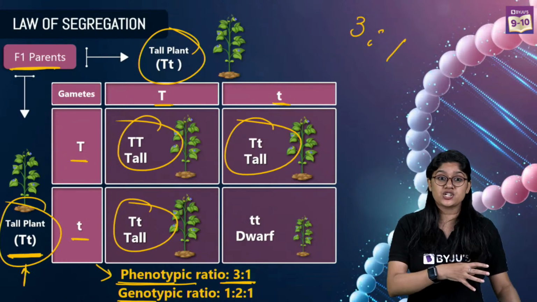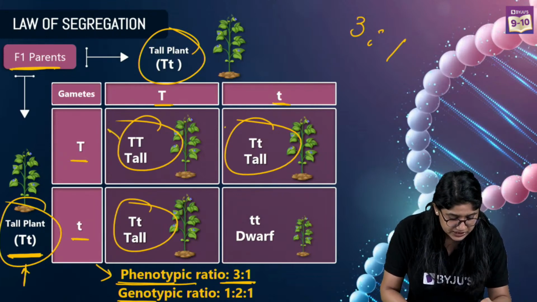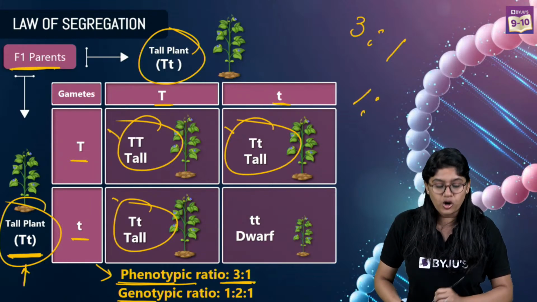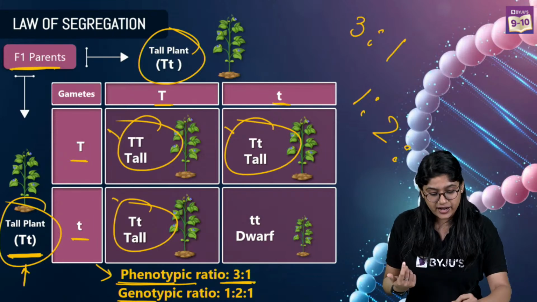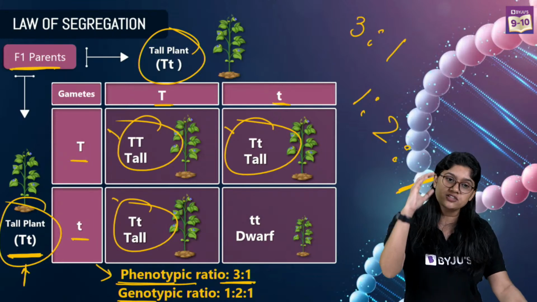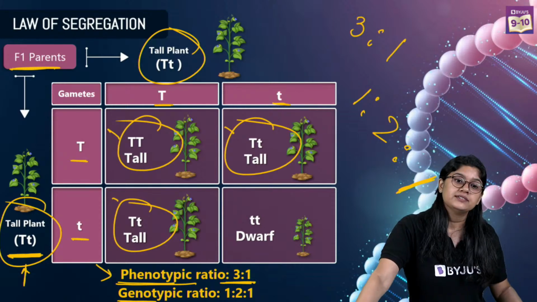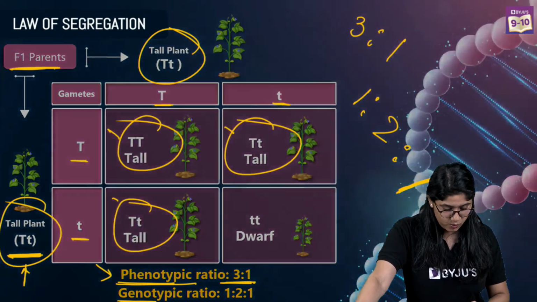The genotypic ratio is the genetic makeup. If we look at each of these and see it properly, we will see that 1 plant is pure tall, 2 plants are heterozygous, and 1 plant is homozygous short. So there are 2 terms that we have to remember, that is phenotype and genotype. Clear everyone? Phenotype.